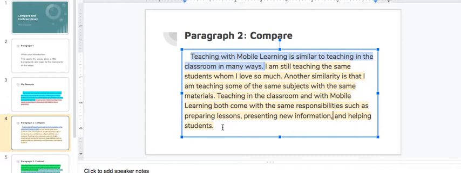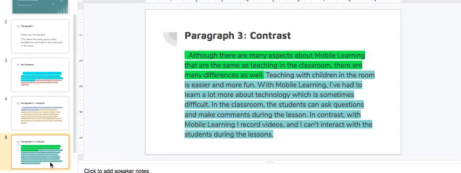Okay, so let's look at some of my comparing types of words. So I am still, same, similarity, same, both. Those are all comparing words that are showing similarities between two things. Okay, so let's move on to paragraph 3, which we will use to detail the differences between these two things.